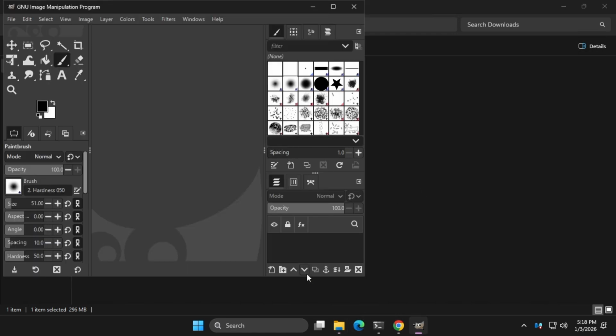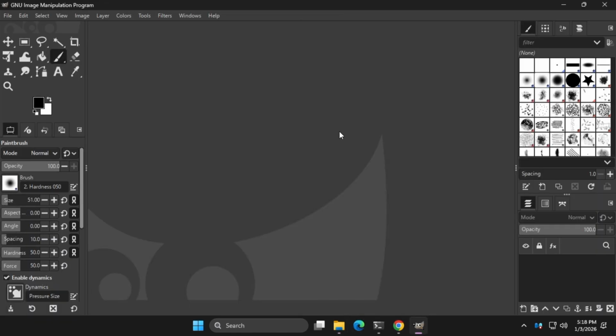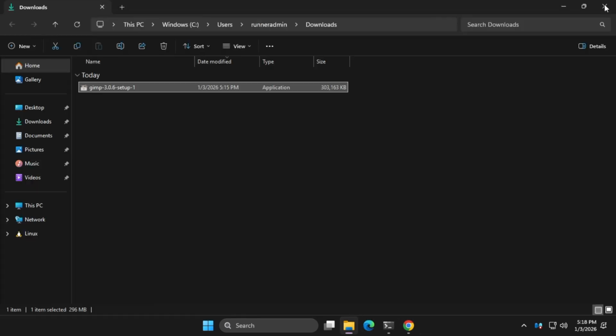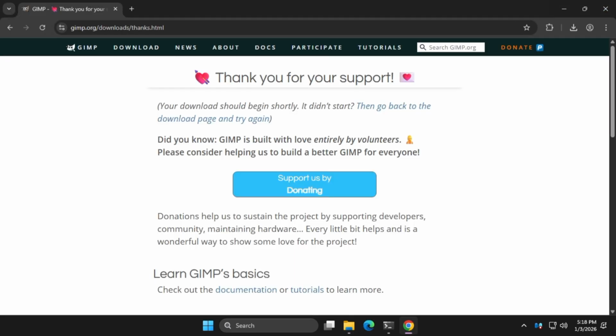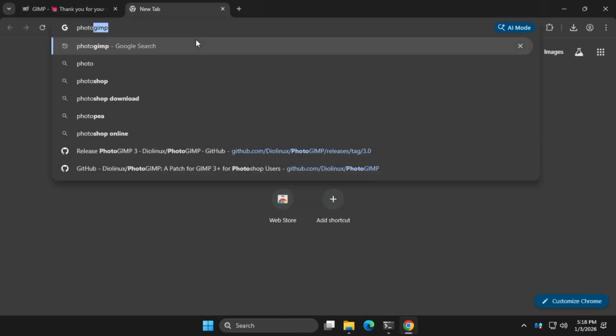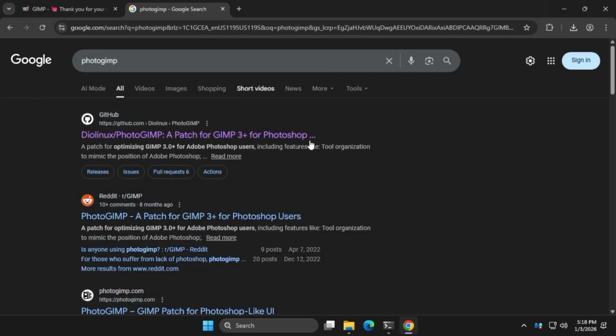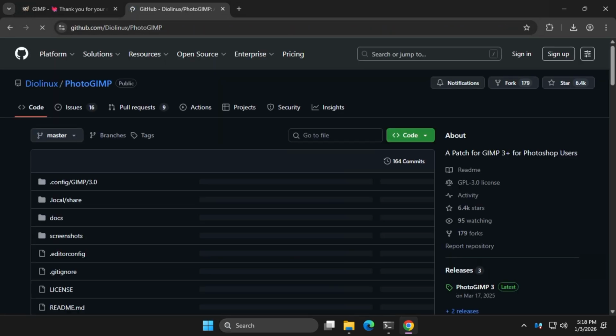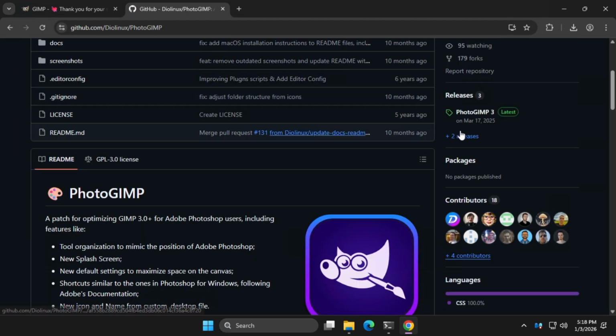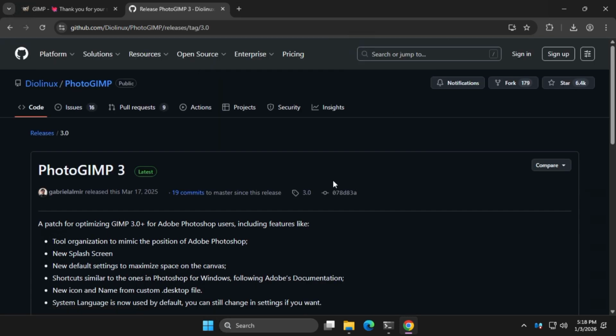As you can see, the default GIMP user interface looks a bit messy, but there's a way to fix this and make it look like Adobe Photoshop. To fix this UI, we'll use special configuration files from another open source project called PhotoGIMP. Visit the official project page on GitHub and go to the Releases section to download the latest version of PhotoGIMP.